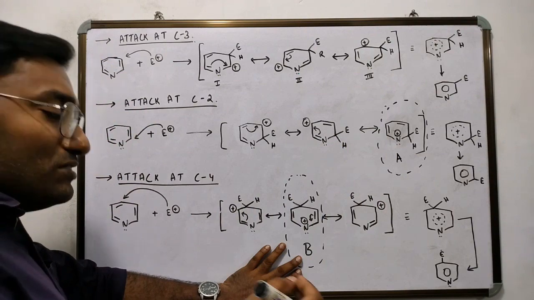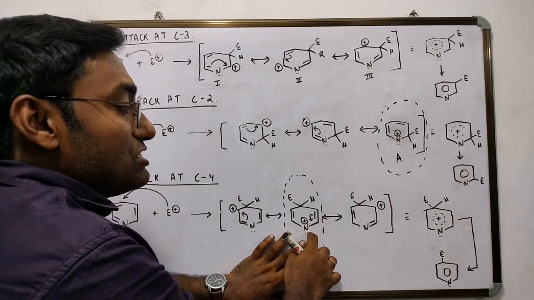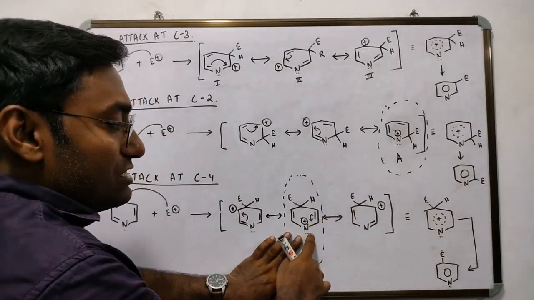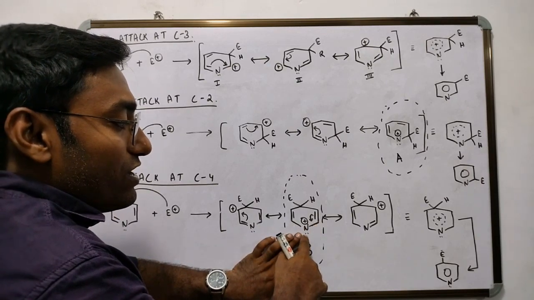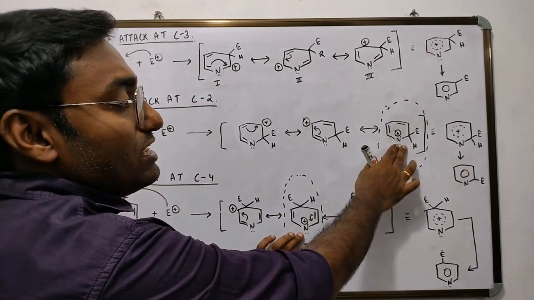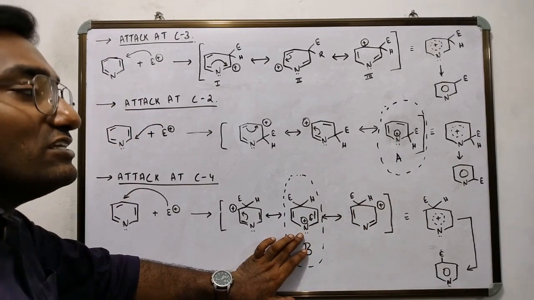The reason is that the nitrogen atom in these structures is unstable. The nitrogen atom in these structures has only 1, 2, 3, 4, 5, 6 electrons in its valence shell. Here too, the nitrogen atom has 6 electrons in its valence shell.